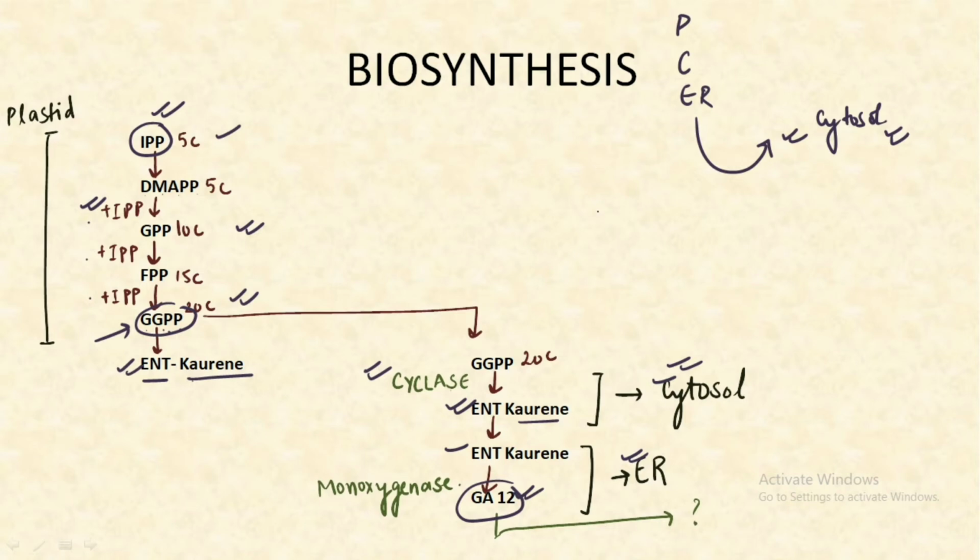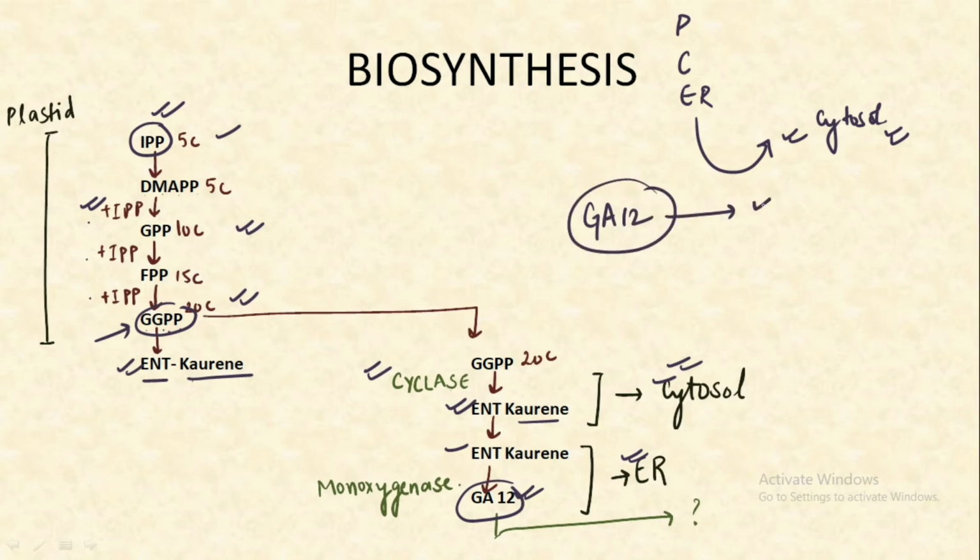Make sure you remember that the first precursor of all the gibberellic acids is GA12. All the bioactive gibberellic acids would be formed from the modification of GA12, which is the initial compound formed in this complete biosynthesis pathway.